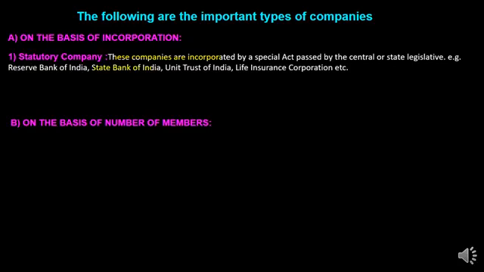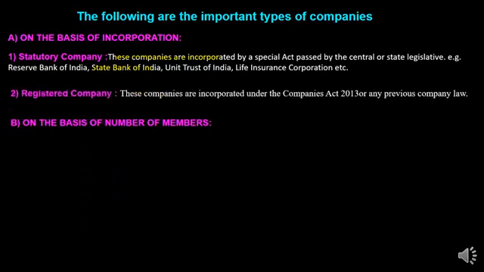So companies which require a special act or special legislation are known as statutory companies. That is RBI, the head or the father of all commercial banks, and the State Bank, Unit Trust, LIC corporation. All the governmental special act or legislative departments are known as statutory companies.